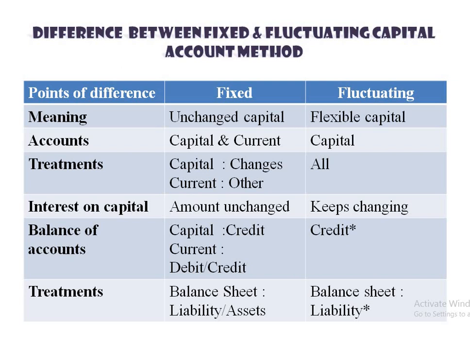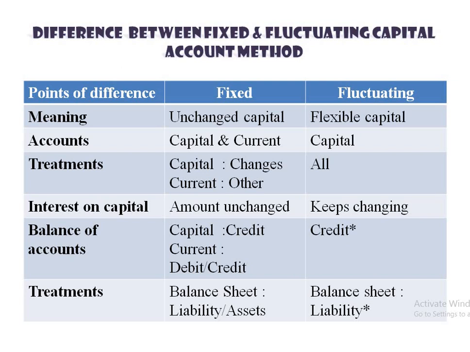Treatments of transactions. In fixed, see there are two accounts, capital and current. In the capital account, capital and changes in the capital are recorded, that means addition or particularly withdrawal, whereas transactions other than permanent capital will be recorded under the current account. So that is the accounting treatment. Whereas in fluctuating, all the transactions are recorded under the capital account.